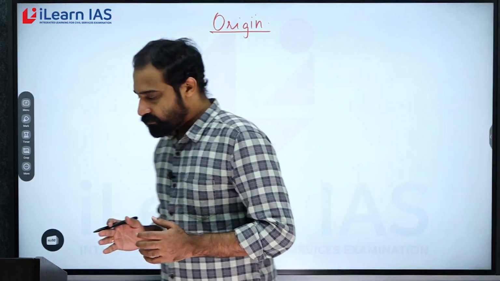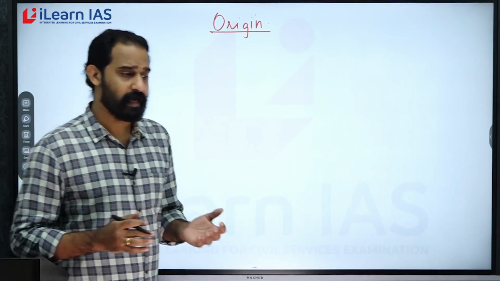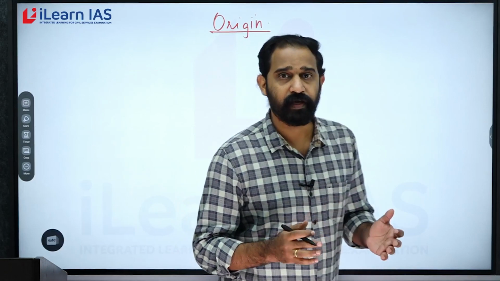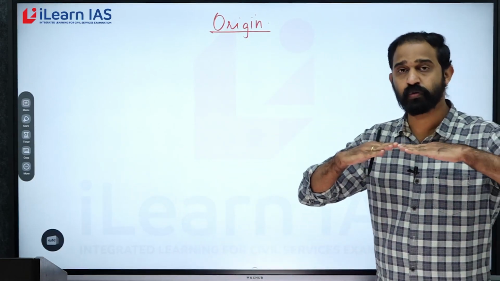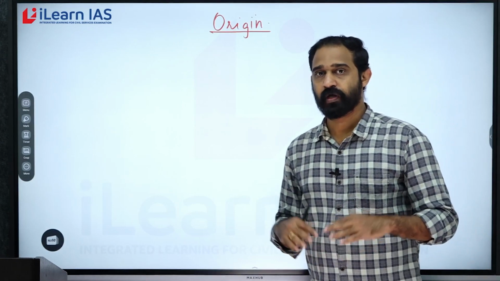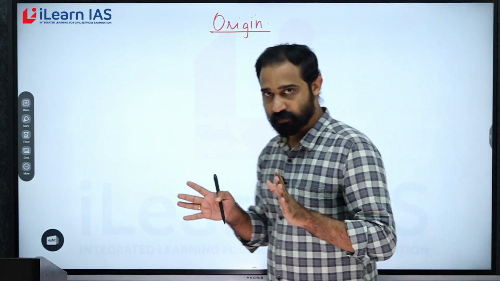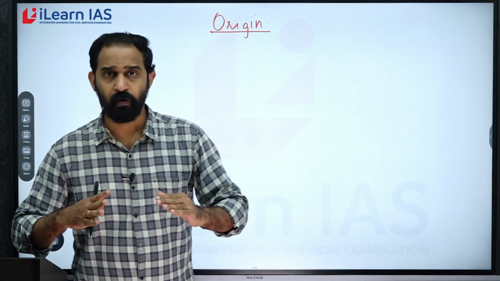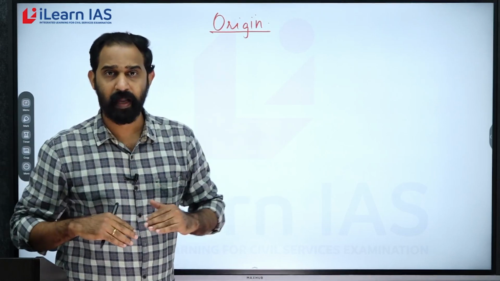Now if you look at how it was formed, as per the plate tectonics theory, it was formed due to the collision between 2 crustal plates. You will be studying about this particular theory in detail as part of the classroom program. For now, you understand the fact that there is some theory called plate tectonics theory.